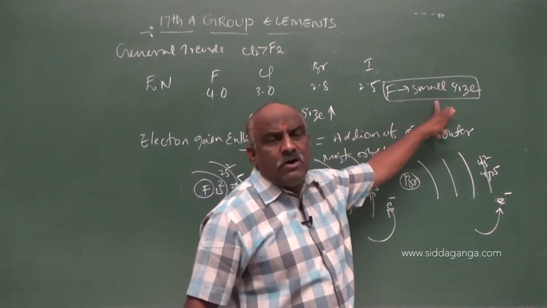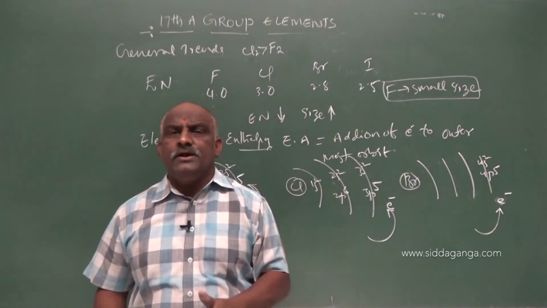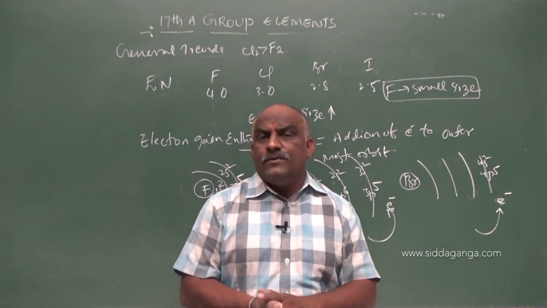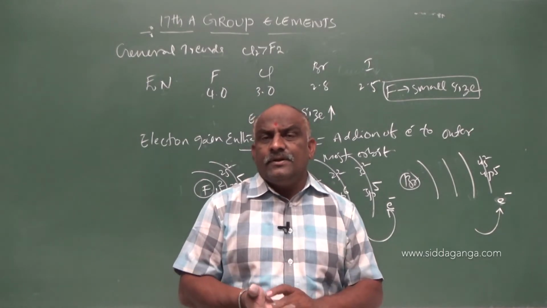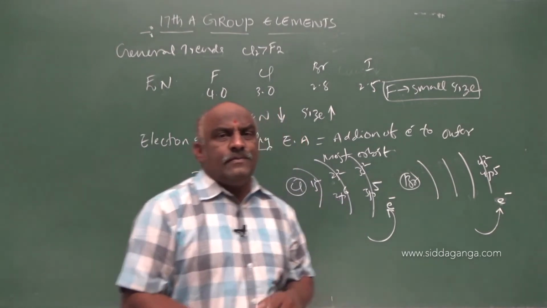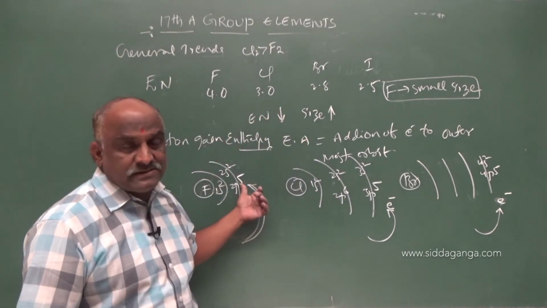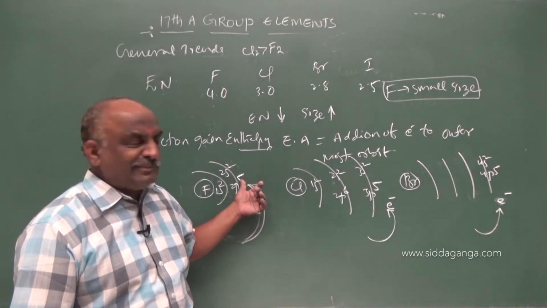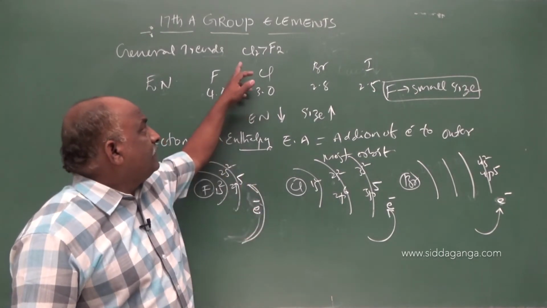Because of the small size of the fluorine atom, it cannot easily accept an electron. To overcome this repulsion, you require some energy. So this will be the order.